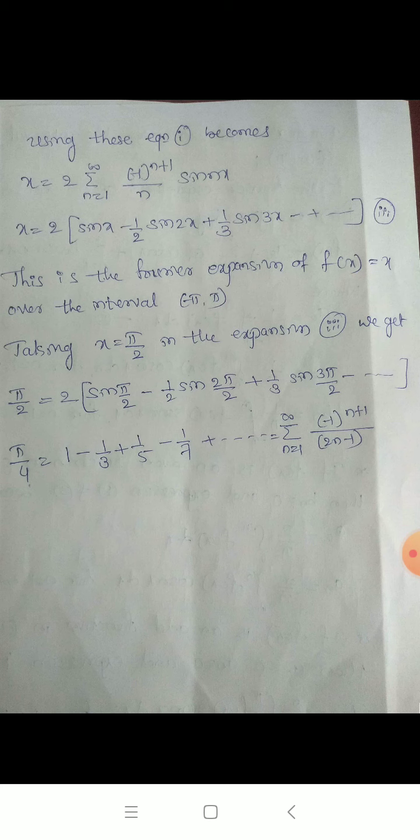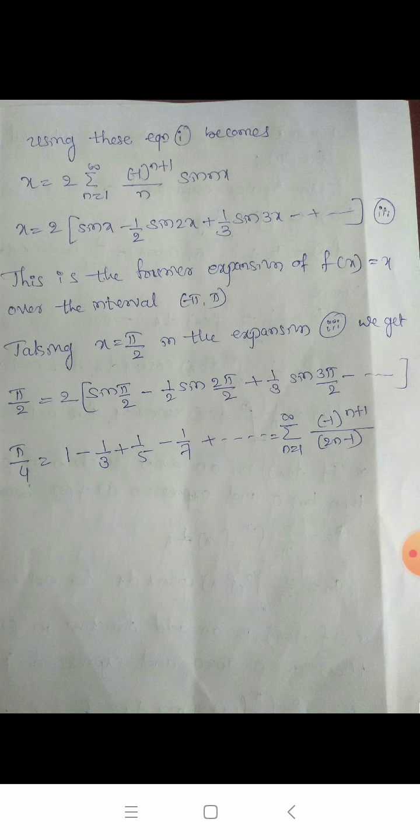Taking x is equal to pi by 2 in this equation 3, we get pi by 2 equal to 2 in bracket sine pi by 2 minus 1 by 2 sine 2 pi by 2 plus 1 by 3 sine 3 pi by 2. Now you know that sine pi by 2 value is 1.